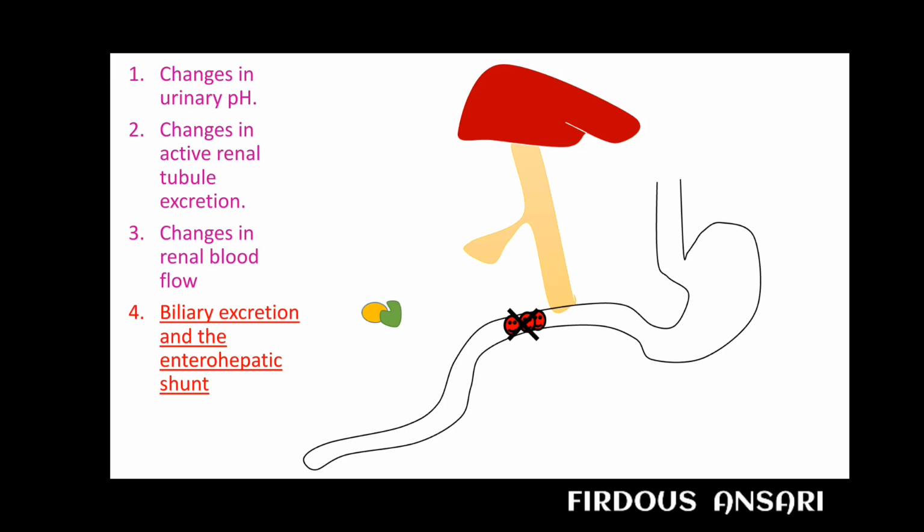So this is about the biliary excretion and the enterohepatic shunt system. No doubt we want this conjugation reaction so that the drug gets eliminated, but still the bacterial flora, the enzymes that reside in the intestine, may increase the stay time of the drug.